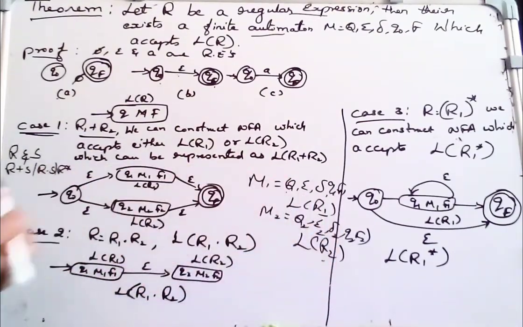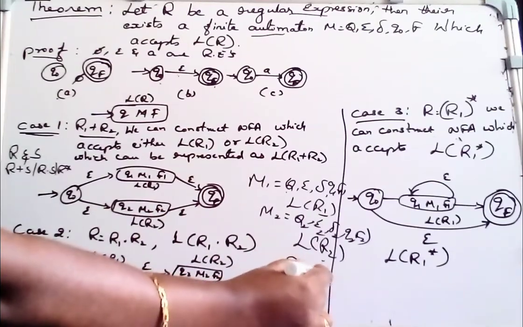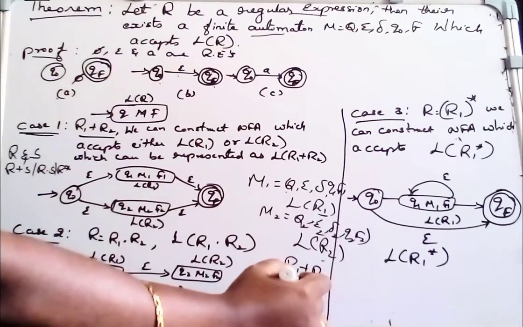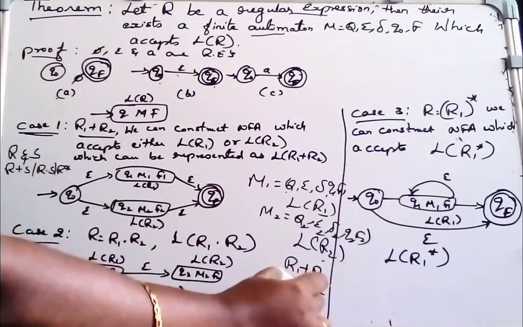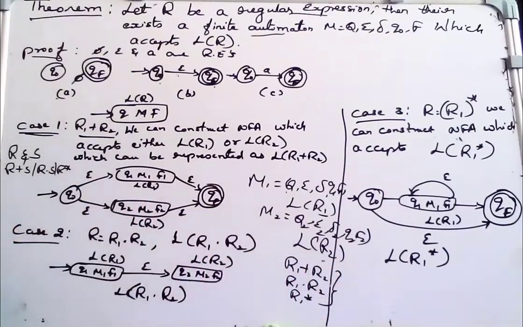Then R1 plus R2, R1 dot R2 and R1 star are regular. So there exists an automata for these languages.